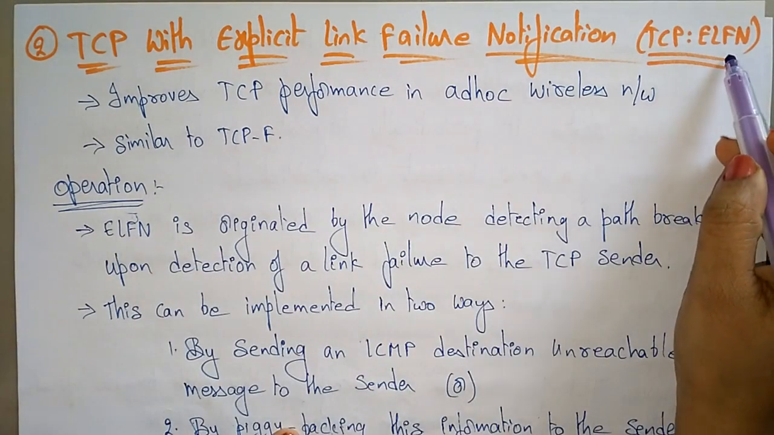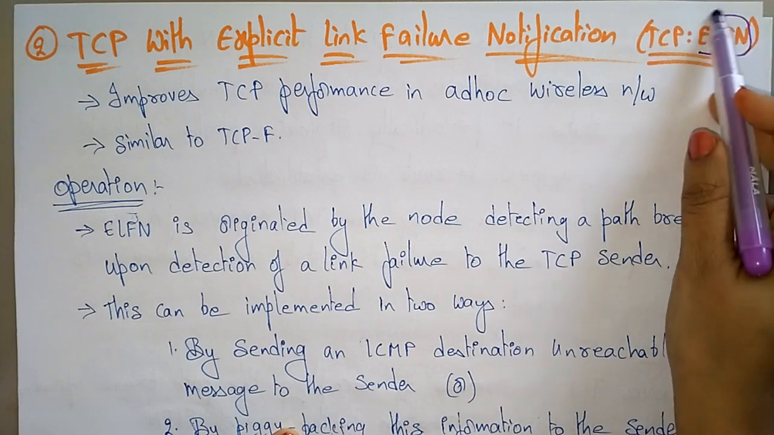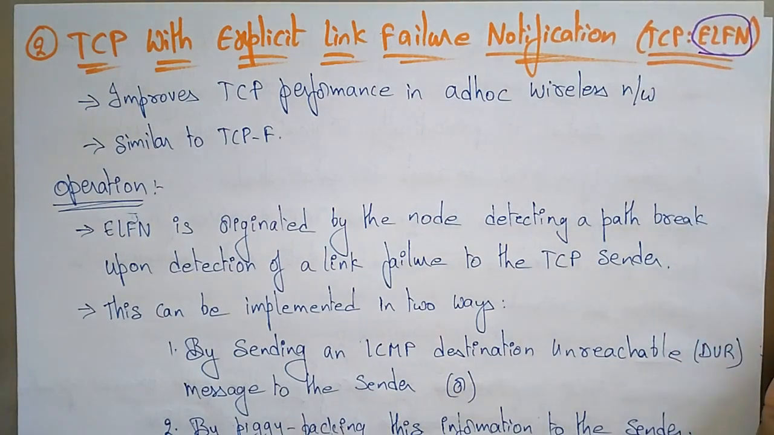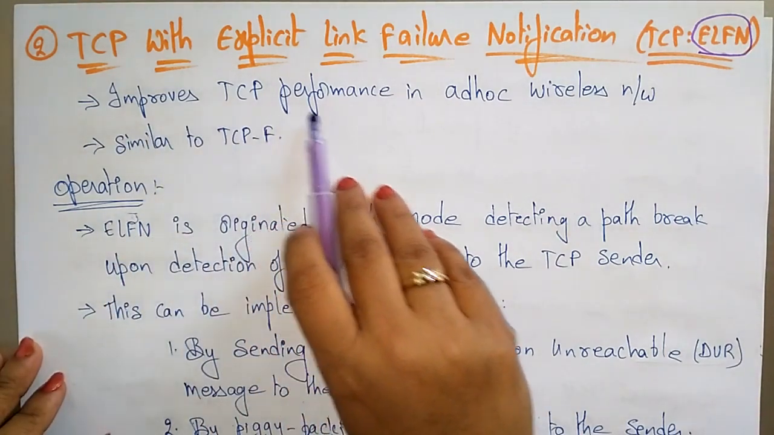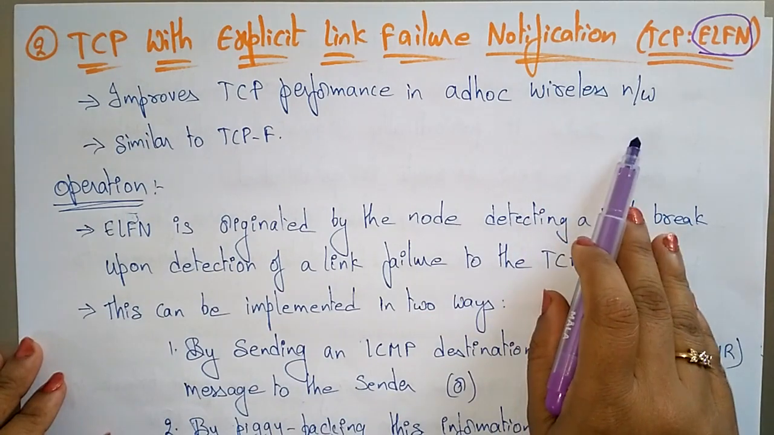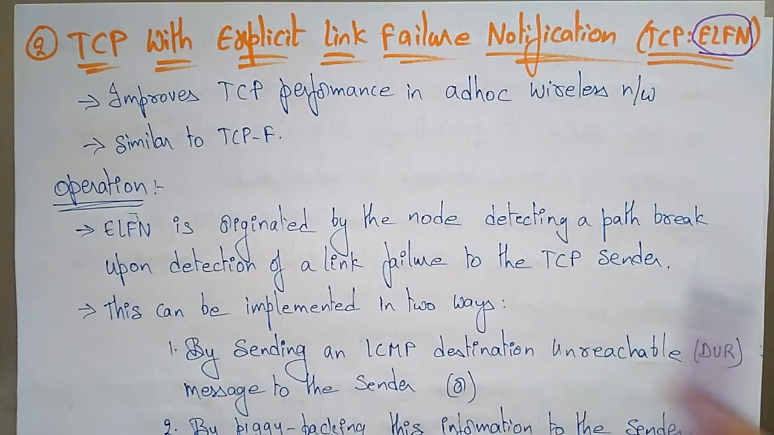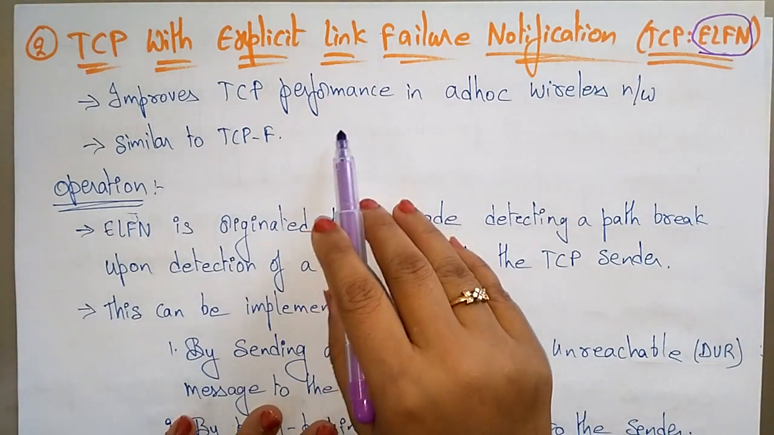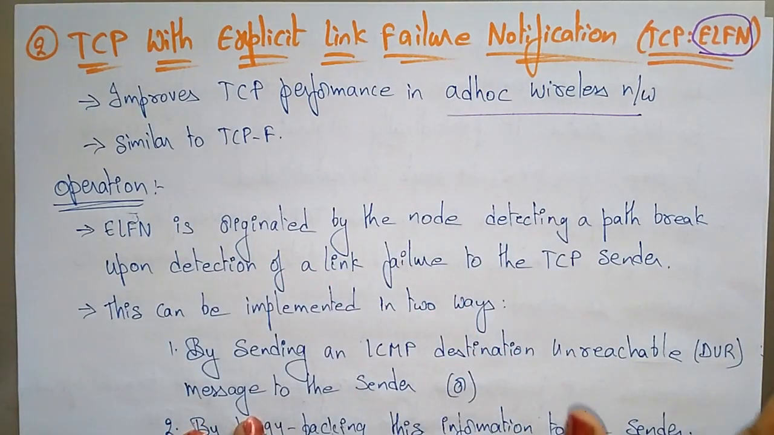TCP ELFN means explicit link failure notification. So what is the use of this protocol? Here it improves the TCP performance in ad hoc wireless networks. Because of this notification signal, the TCP performance will increase in ad hoc wireless networks, and it is similar to the feedback TCP also. Now let's see the operation.